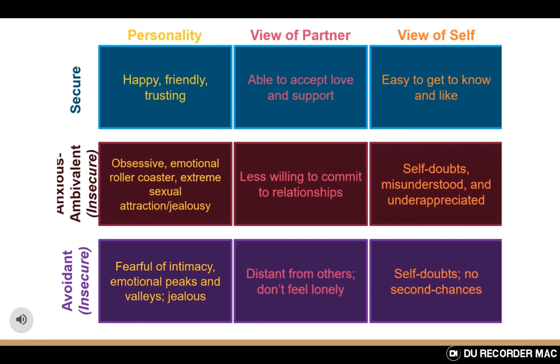Okay guys, I just want to explain this diagram real quick for you. So on the left, we're going to see different personalities, I guess you could call it, or different ways that a child was raised. If a child was raised in a secure environment, loving parents who had time for the child, who were able to take care and tend to their needs, are going to have this type of personality, view of partner, view of self.